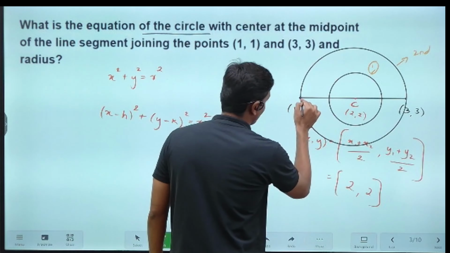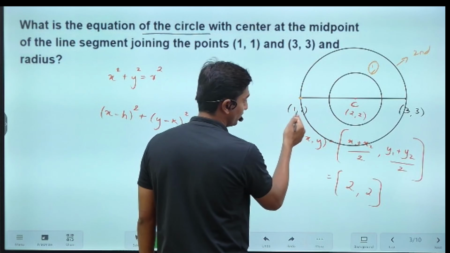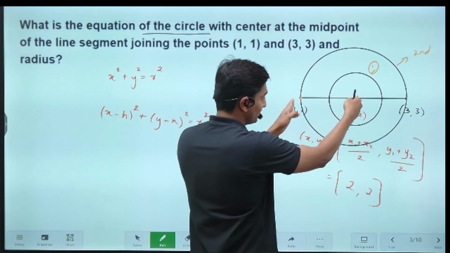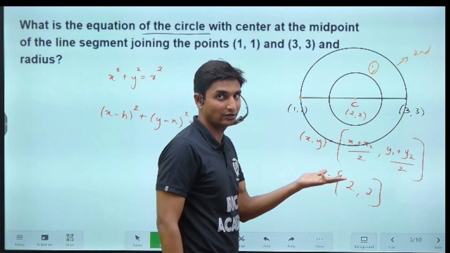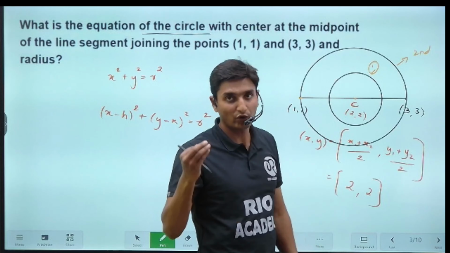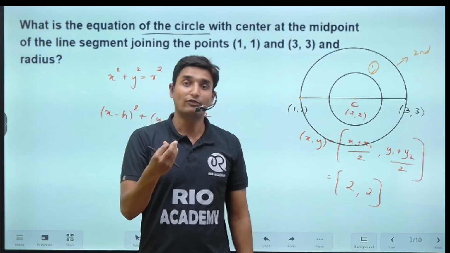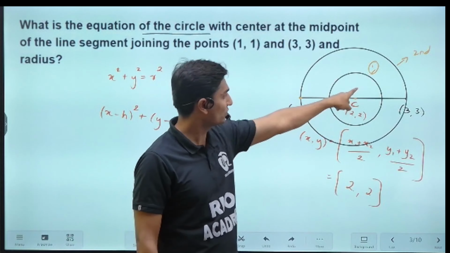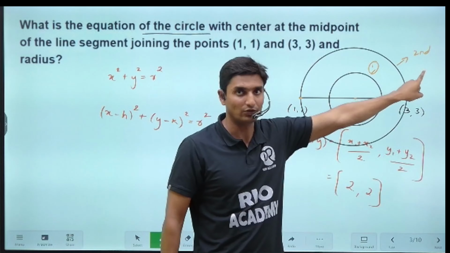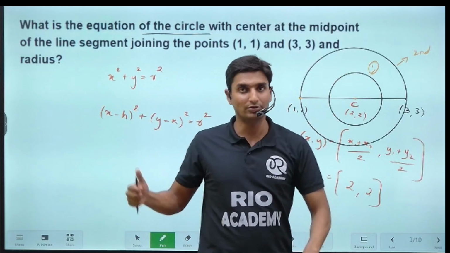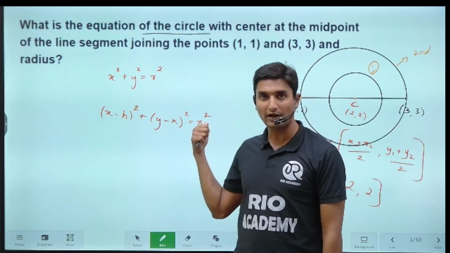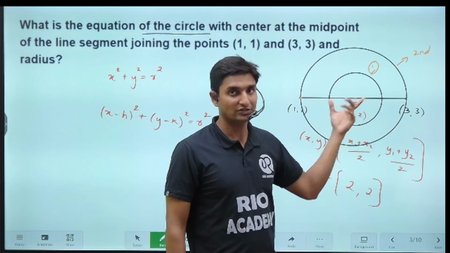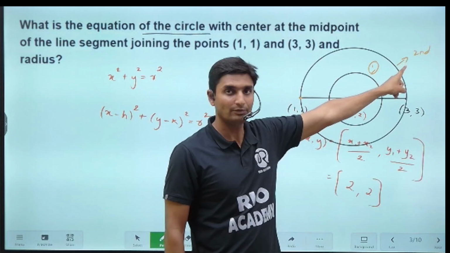Because from this point, we know the coordinate 1 comma 1, right? And we also know the coordinate of the center. Using the distance formula we can calculate the radius very easily. Even though there are some points which will not be given in the question, you'll have to assume them. You need the value of r here, and there is no other value mentioned either in the question or in the diagram. So we are going to go with the second circle.